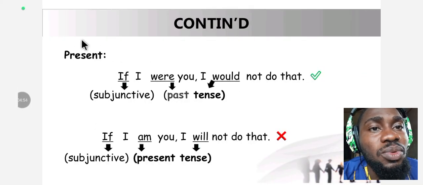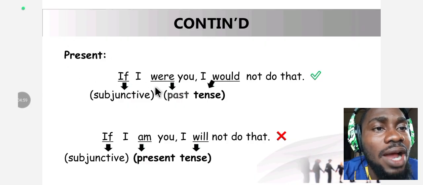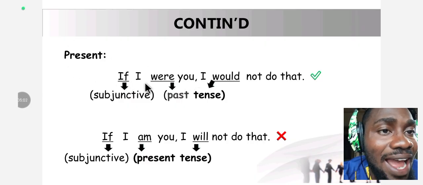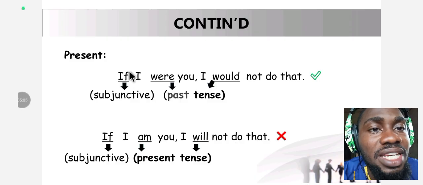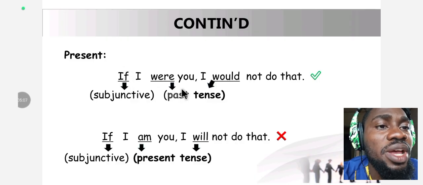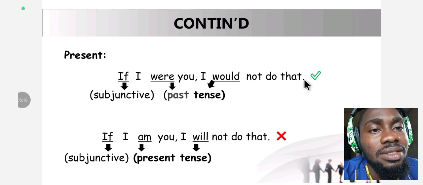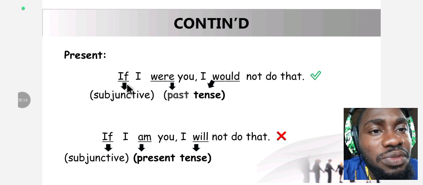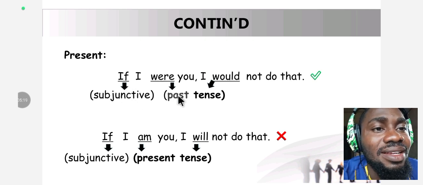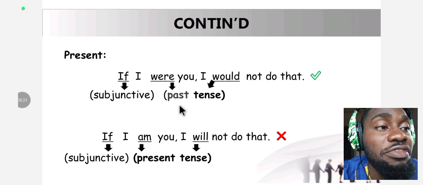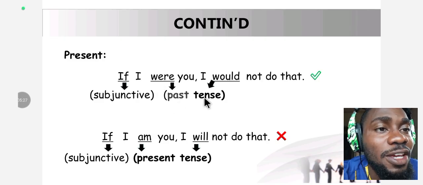The first example we have here is under the present, and it reads, if I were you. This is a subjunctive. If I were you, I would not do that. This is correct. The if here is the subjunctive. You can trace it down. The were here is the tense of the verb. The verb is in past tense, okay? I would, this would is also a past tense verb. Were is a past tense verb, and would is also a past tense verb.